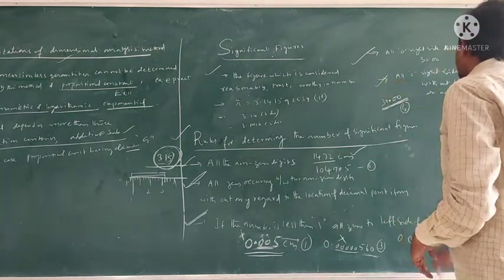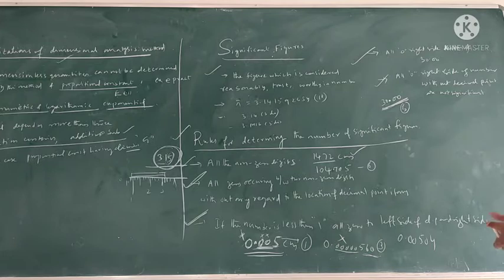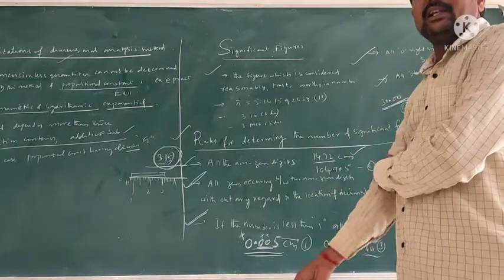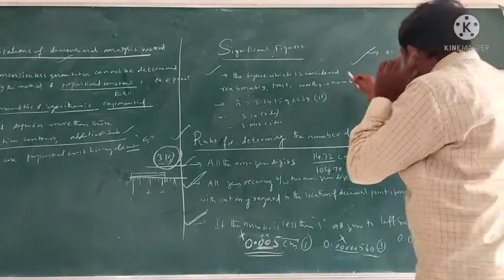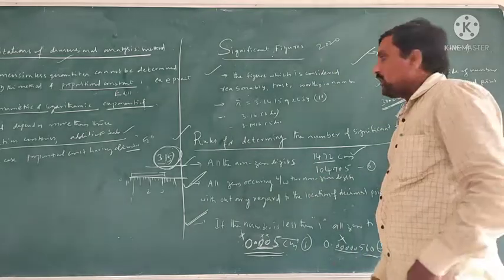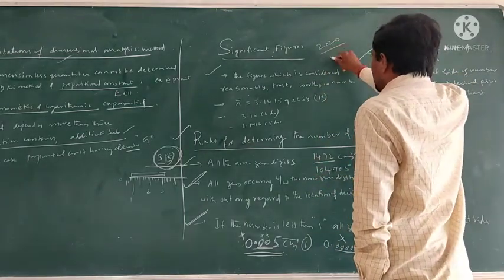Next, all zeros on the right side of a number without a decimal point are not considered significant digits. For example, 2020. In 2020, how many digits are there? 4 digits are there.